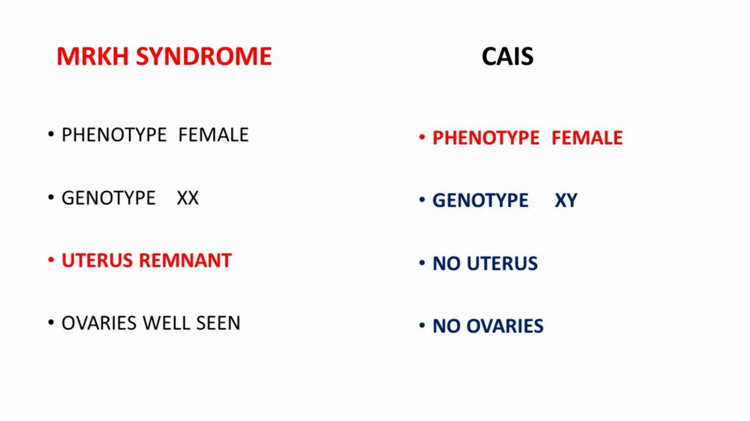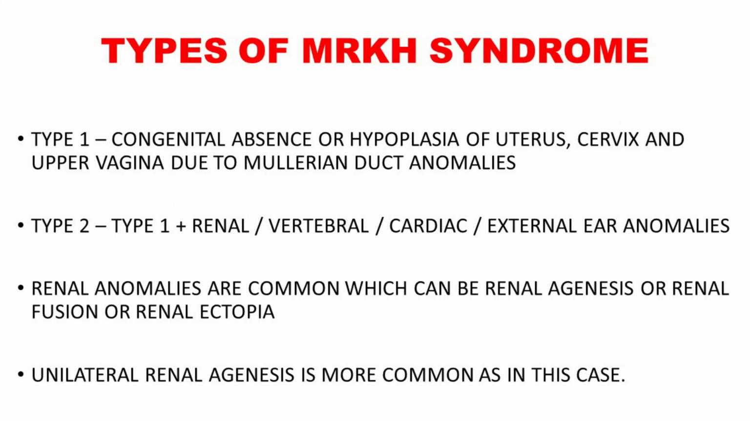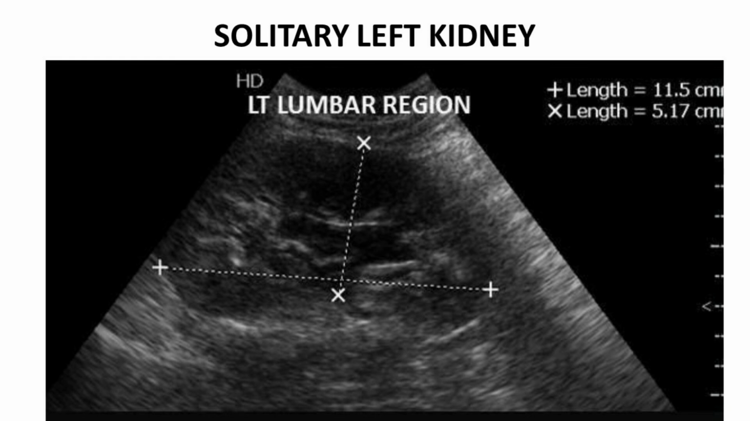Now we will discuss the types of MRKH syndrome. There are two types. The first type is congenital absence or hypoplasia of the uterus, cervix and upper vagina due to Mullerian duct anomalies. Type 2 is type 1 plus added renal, vertebral, cardiac or sometimes external ear anomalies. But the most common are renal anomalies, where you can have renal agenesis, renal fusion or renal ectopia. Unilateral renal agenesis is more common, as in this case where the right kidney is not seen.